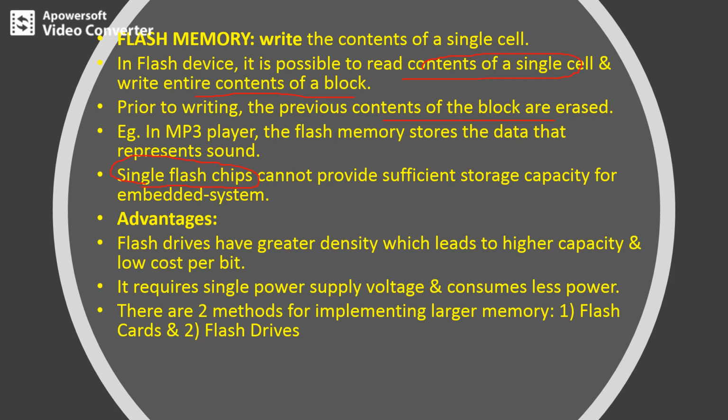The major advantages are flash drives have greater density, which leads to higher capacity and low cost per bit. It requires a single power supply voltage as well as it consumes less power. So this is a major advantage of flash memory. There are two methods for implementing larger memories. The first one is flash cards and the other one is flash drives.